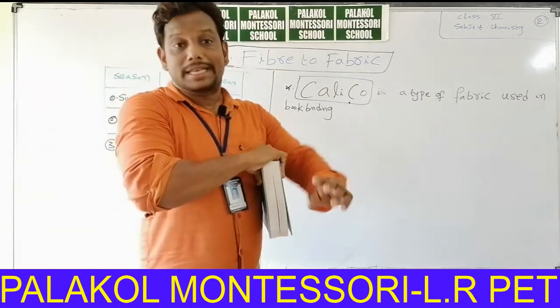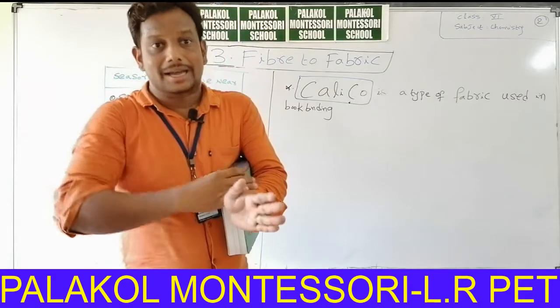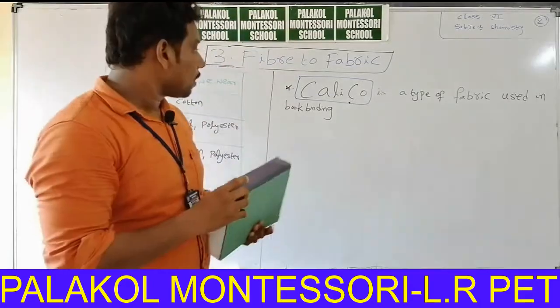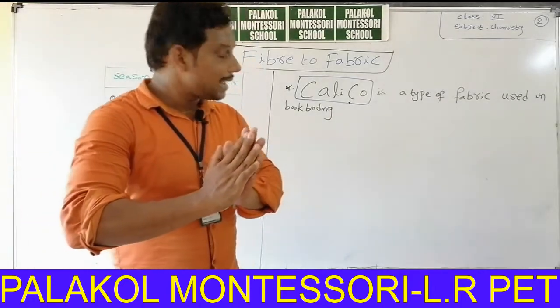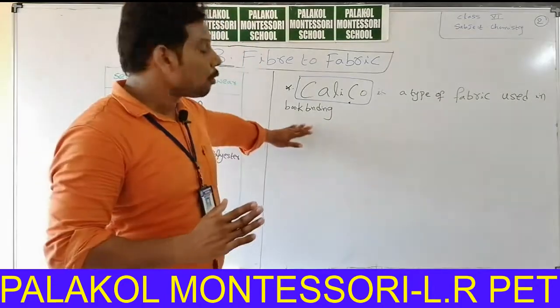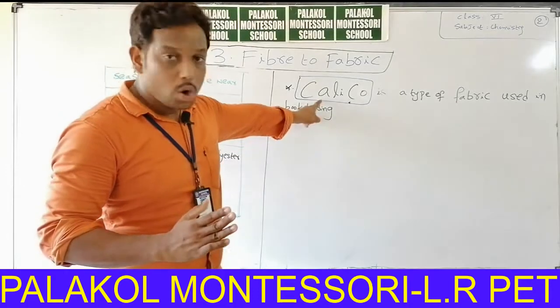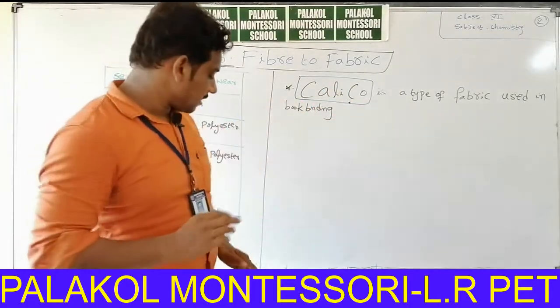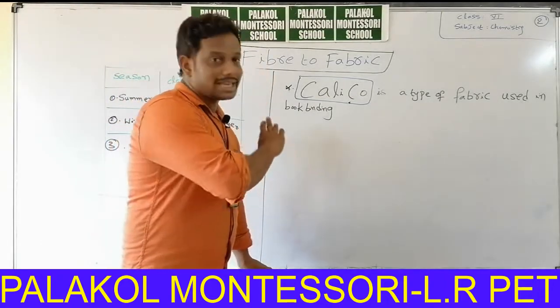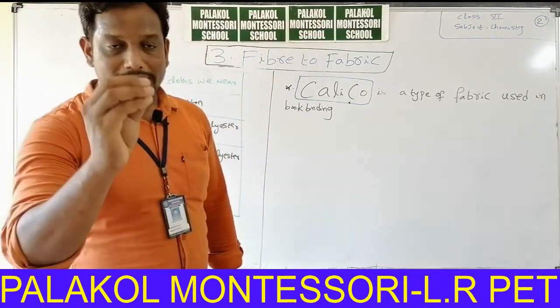That means horizontal ends and vertical ends combine to form cloth. This is about calico. Very important bit: the fabric which is used in book binding is calico. Calico is a type of fabric used in book binding. Okay, this is about some introduction and uses of fabric.